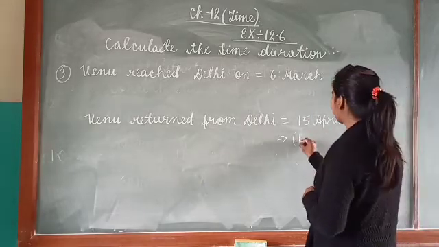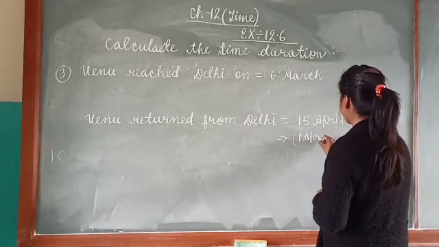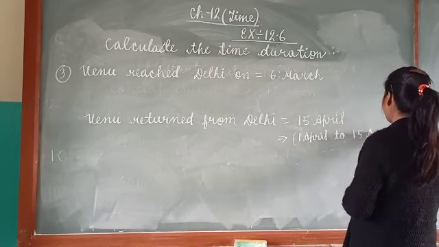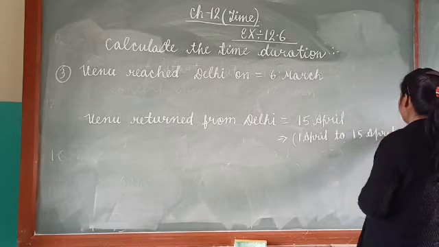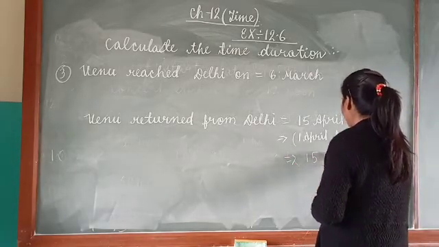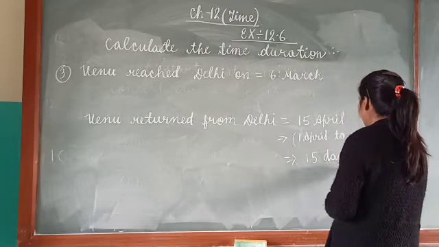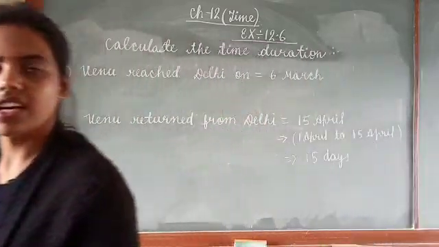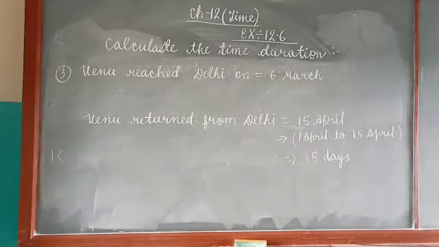Let us talk about April first of all. So here he stayed from 1st April to how much April? To 15th April. So tell me, how many days he stayed in April? 15 days. Okay, 1 to 15. So he stayed in Delhi for 15 days in the month of April. Now let us calculate how many days he stayed in Delhi in the month of March.